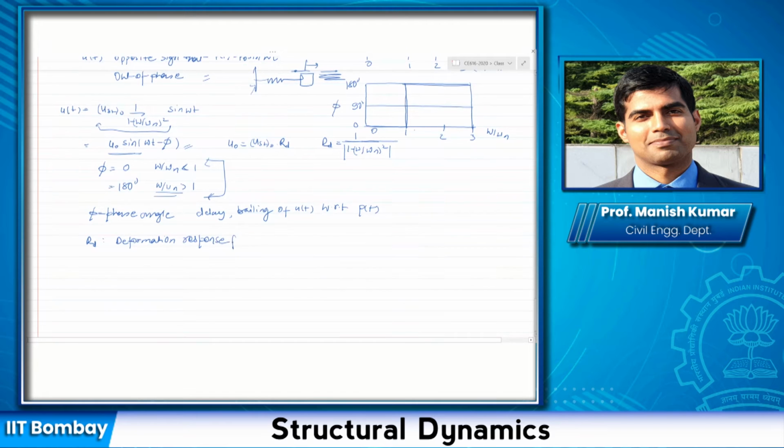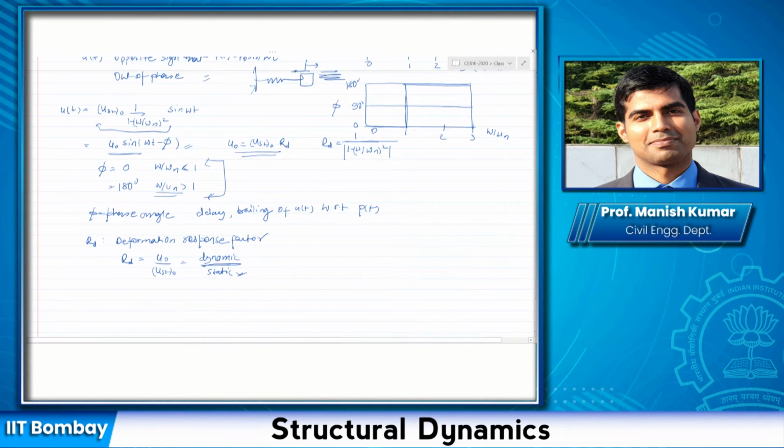And it's a very important term. Okay, why is it important? Because RD, as you can see from this equation, is the peak of the dynamic displacement divided by the peak of the static displacement. So I'll just write dynamic divided by static, and it represents, due to the dynamic characteristic of the structure, how much change in response would occur with respect to the static case.